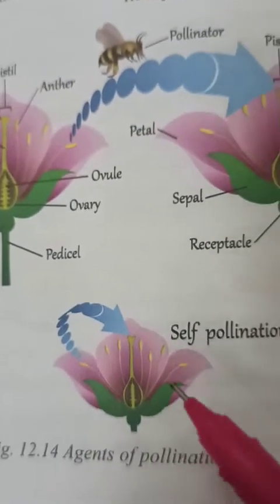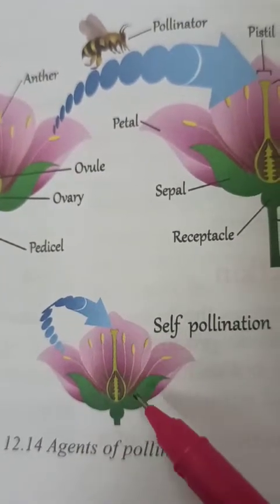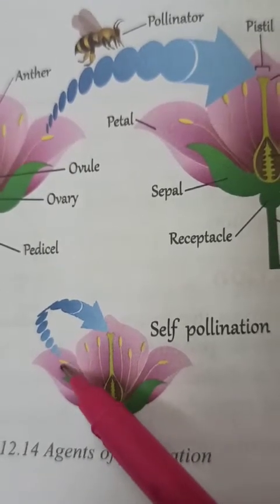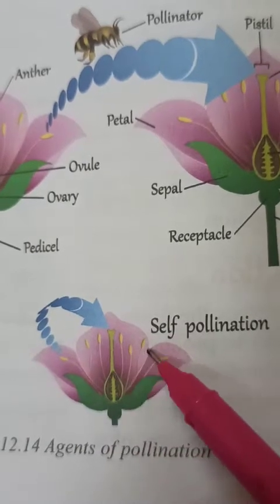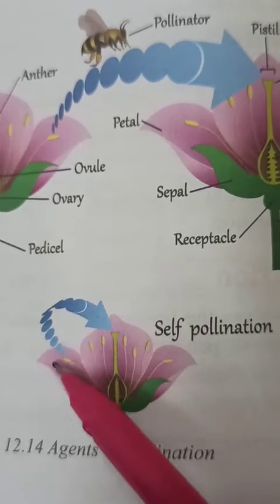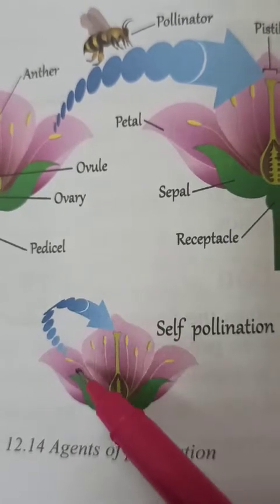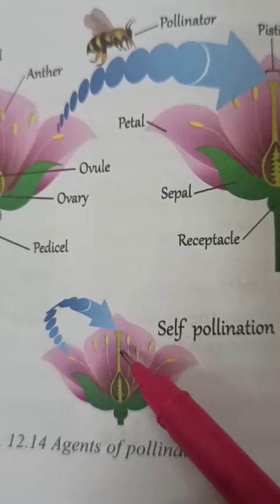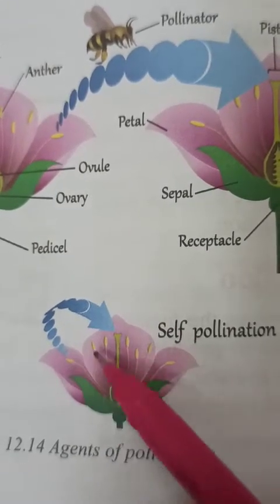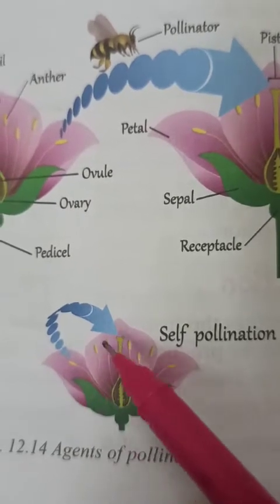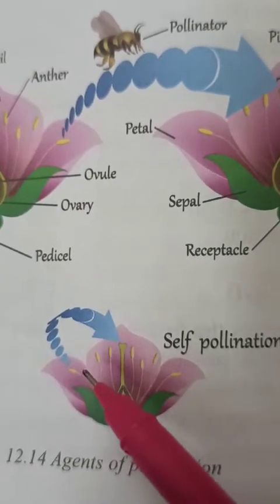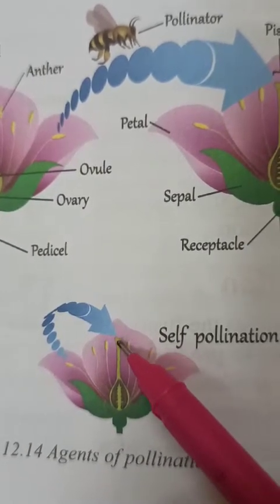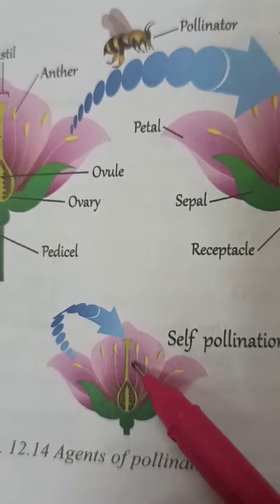Self-pollination means, you can see here, this is a single flower and it is a bisexual flower, meaning pollen grains develop from this anther or these anthers, and they simply transfer from its own anther to the stigma of the same flower. So in this way, self-pollination takes place. This kind of pollination, when pollen from the anthers of a flower falls on the stigma of the same flower, is called self-pollination.